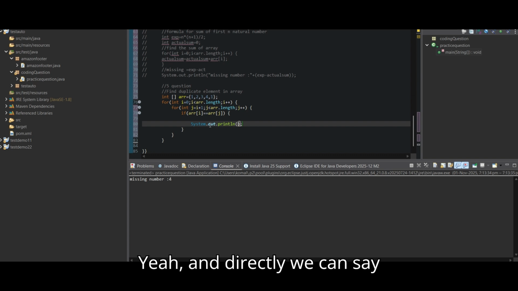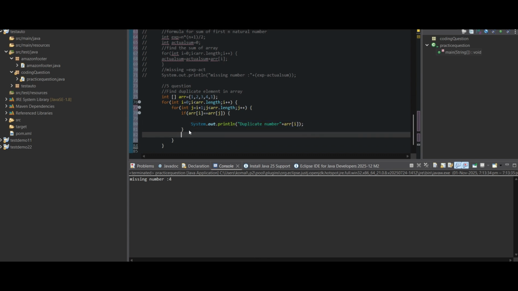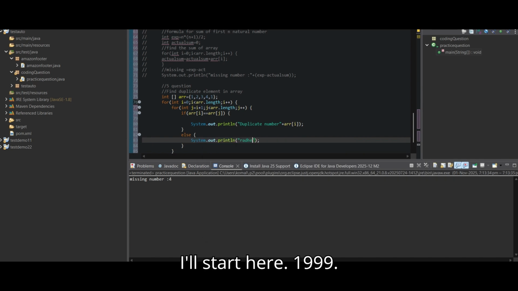Directly we can say array i, or we can write a nice message like "duplicate number". Else, else.